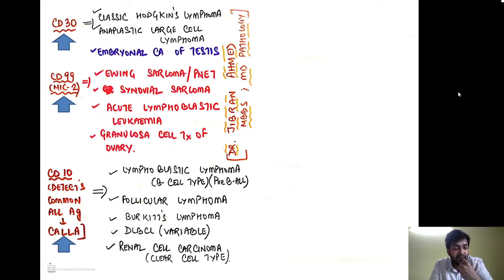And the tumors which are arising from the follicular center cells, that is the follicular lymphoma, Burkitt's lymphoma, DLBCL. DLBCL stands for diffuse large B cell lymphoma. So all these three will be showing positivity for CD10. And one epithelial tumor which is also showing positivity is the renal cell carcinoma. The clear cell type of RCC is showing this.